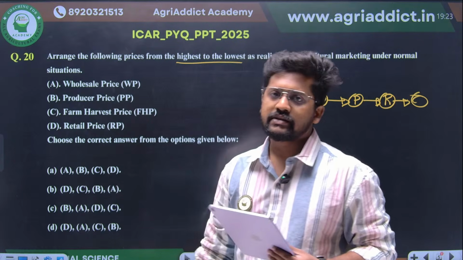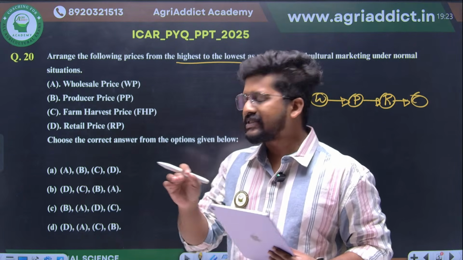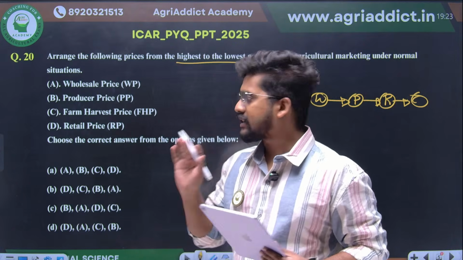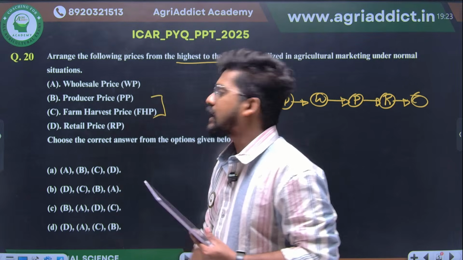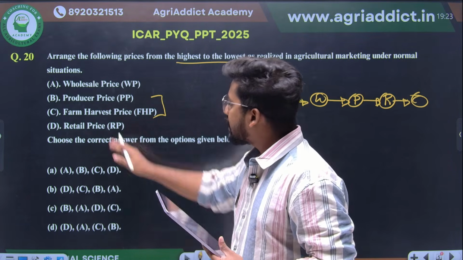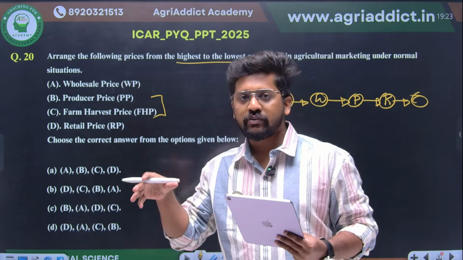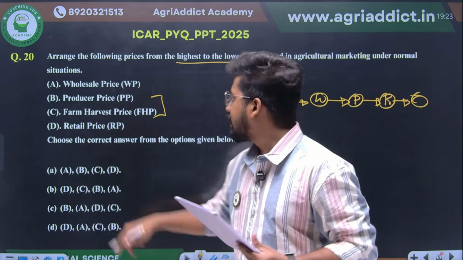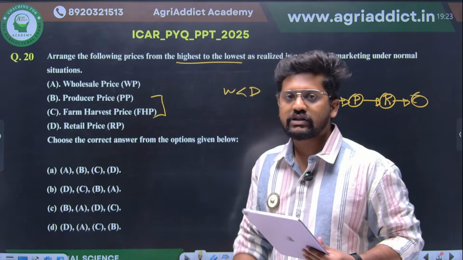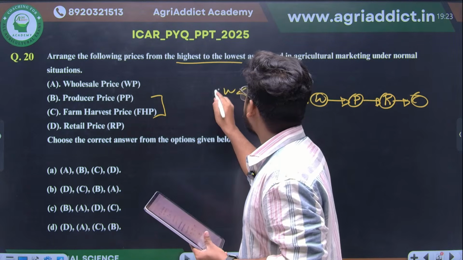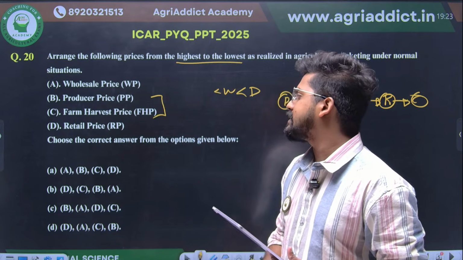So wholesale price is already coming almost in the middle, right? Then there is producer price. What is producer price? The price which is actually received by the producer, that is none other than your producer price. Farm harvest price, also retail price. These two were a little confusing, so here we have to give a little more attention. Rest of the things, wholesale price and retail price, which will be the highest? The final price, what the consumer is actually paying, is none other than your retail price, right? So obviously the retail price, D, will be the maximum. Then wholesale price will be a little lesser than that. Then we have producer price as well as farm harvest price. What will be happening to this producer price as well as farm harvest price?